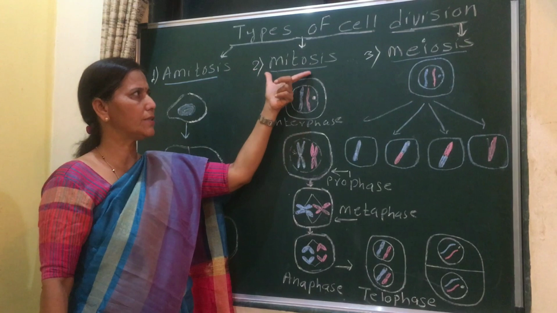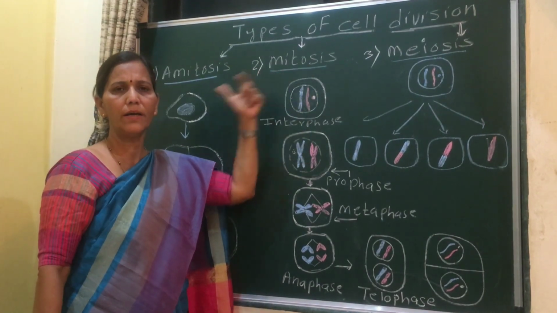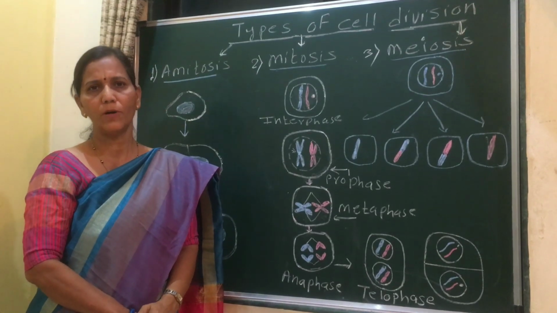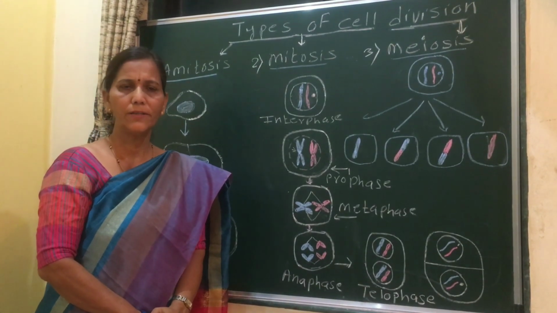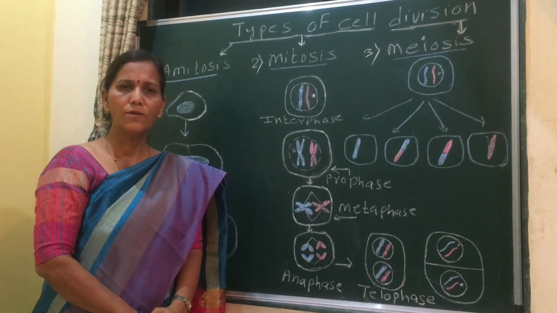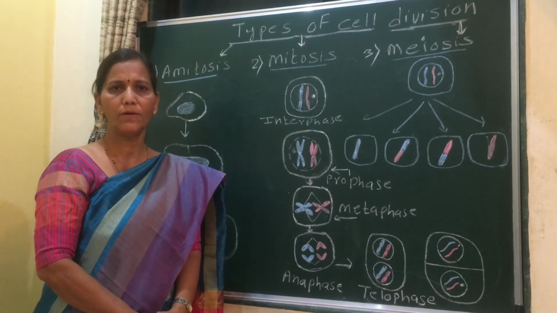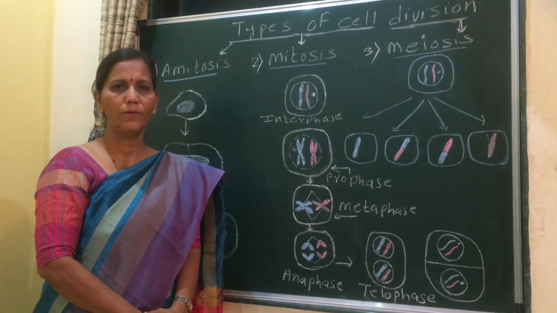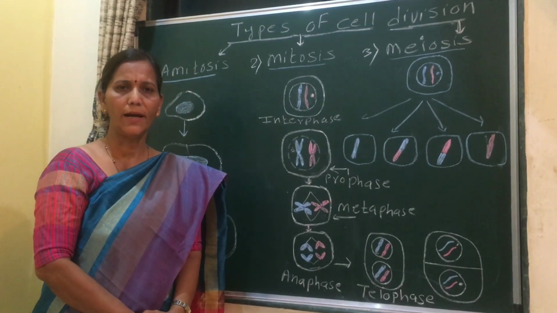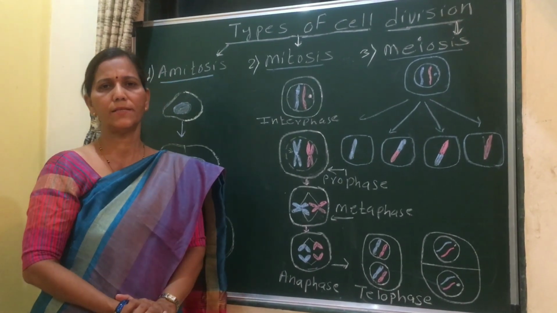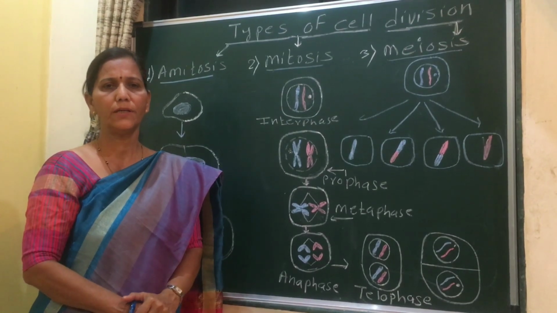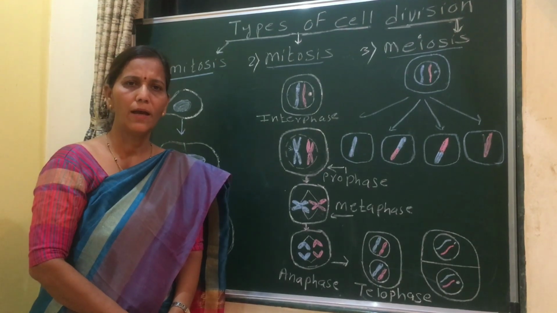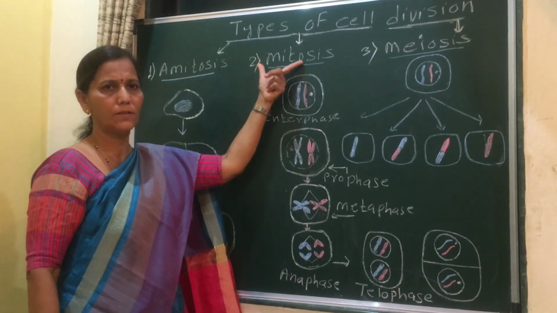The second one is mitosis. It occurs in somatic cells or body cells. It is responsible for growth. Mitosis is also responsible for repair of the body. Suppose any wound occurs; at that time the wound heals, and the skin cells are produced again, and they are produced due to mitosis.